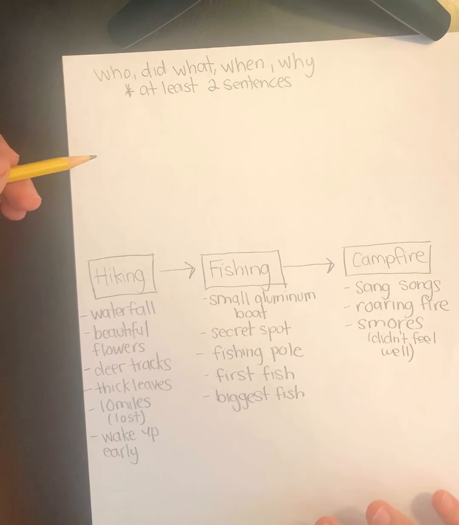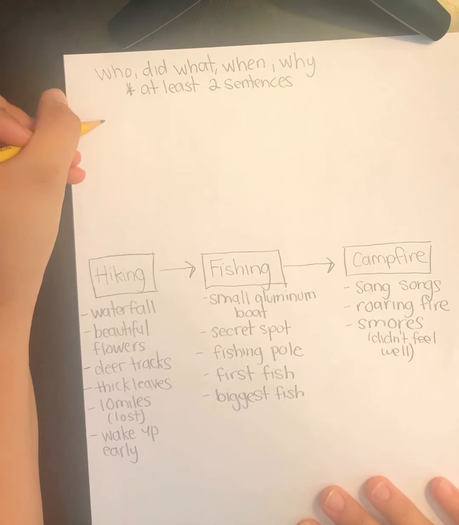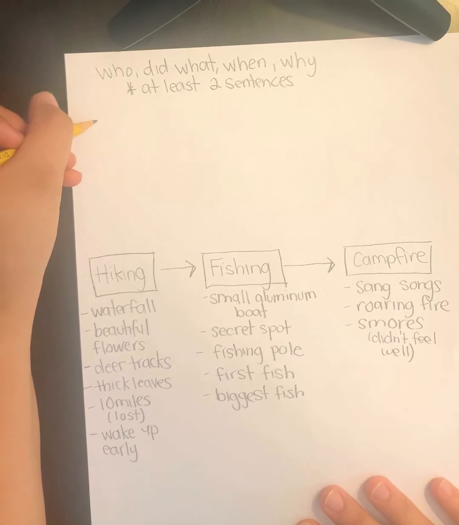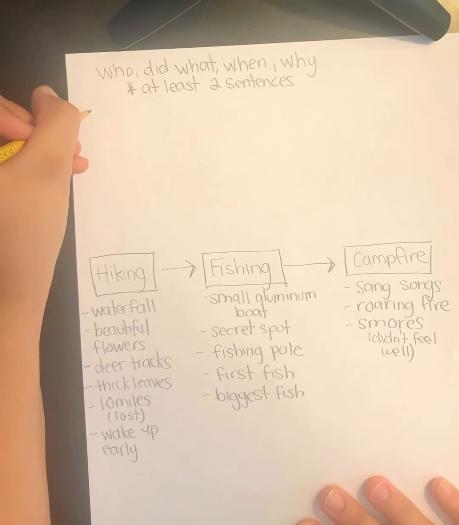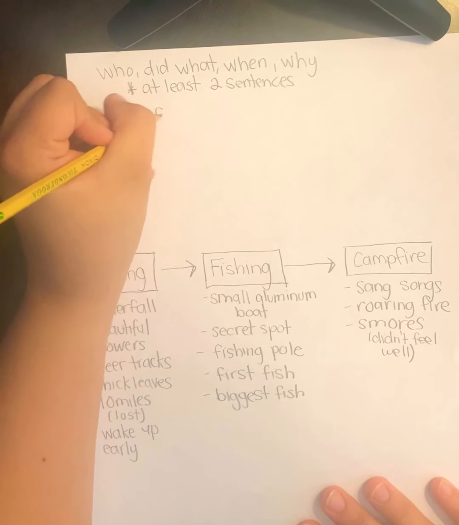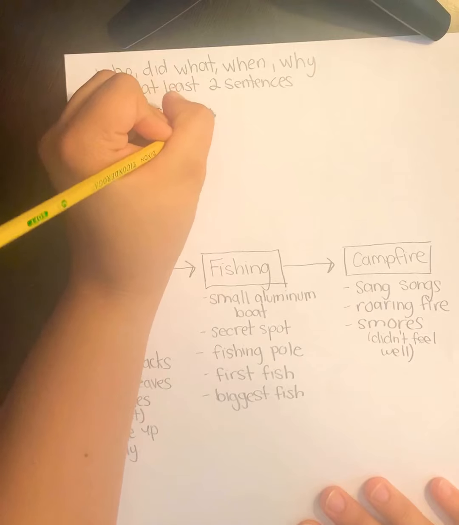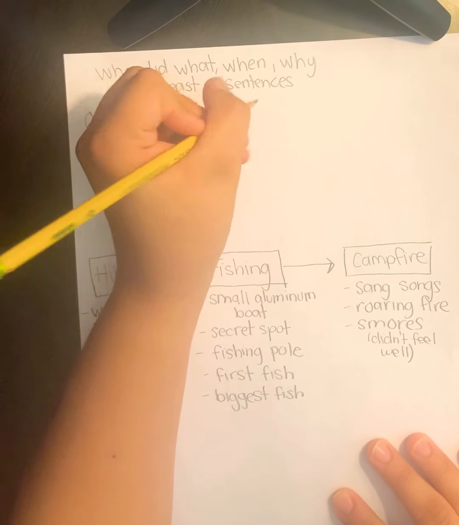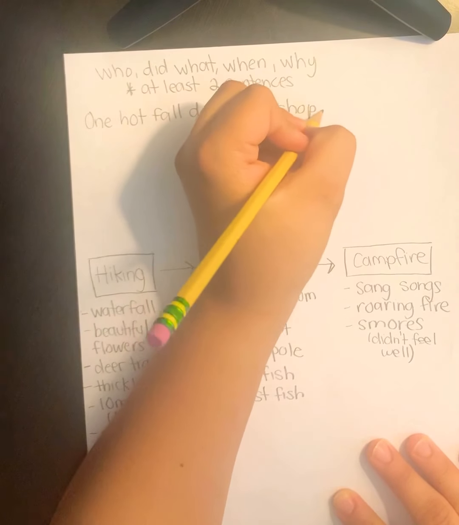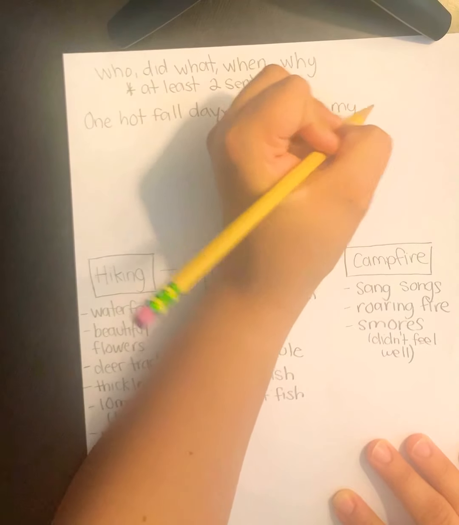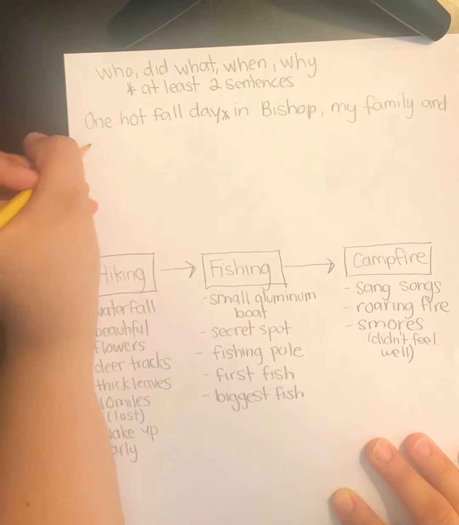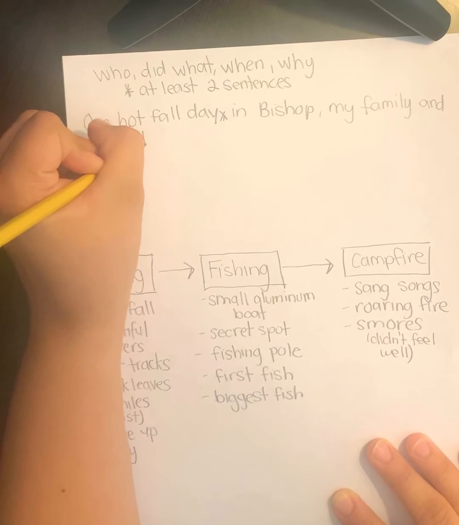Okay, so I'm going to show you an example. So I'm going to go ahead and write mine. So my introduction would look something like this. And remember, if it's not perfect, we can always fix it later. But I would put something like one hot fall day in Bishop. So I'm not going to put that comma there, I'm just going to cross it out. Now I'll put a comma. My family and I went camping.